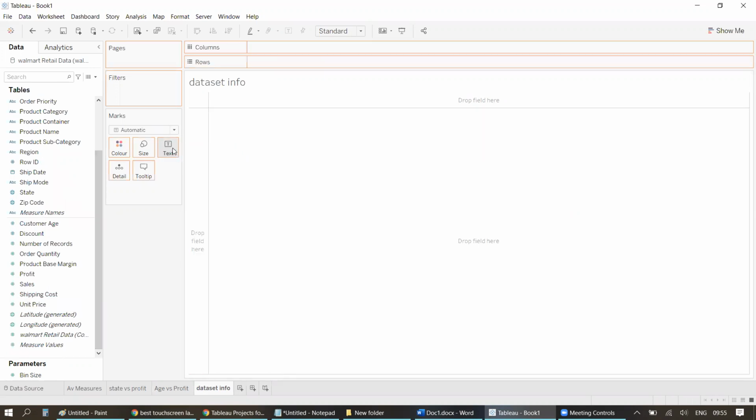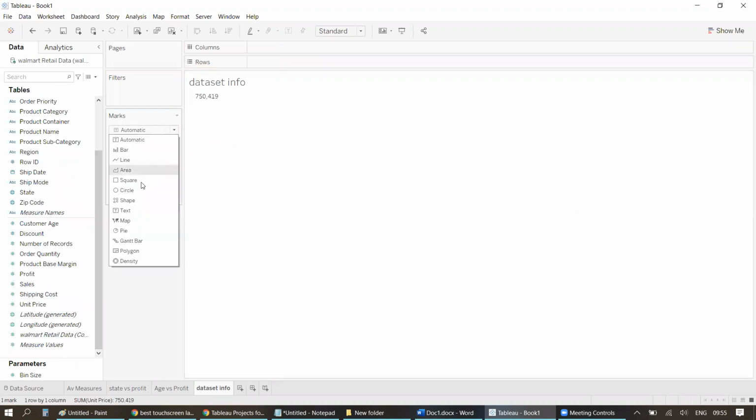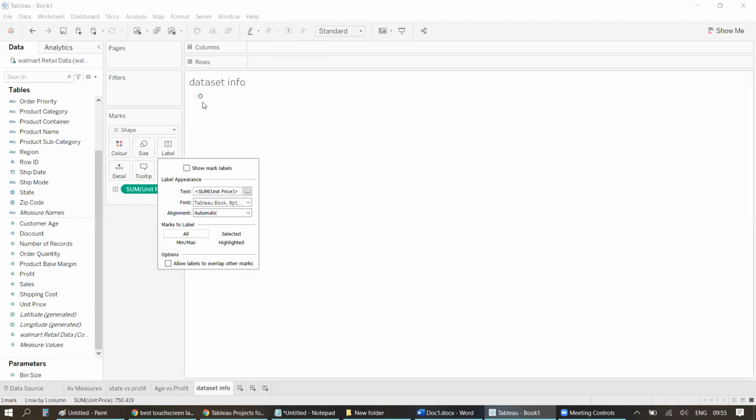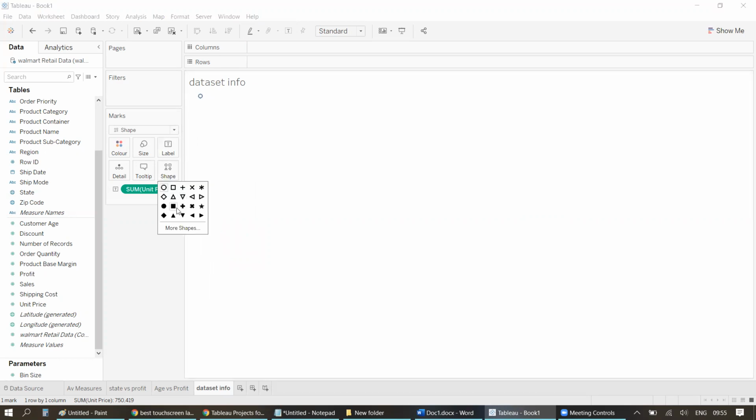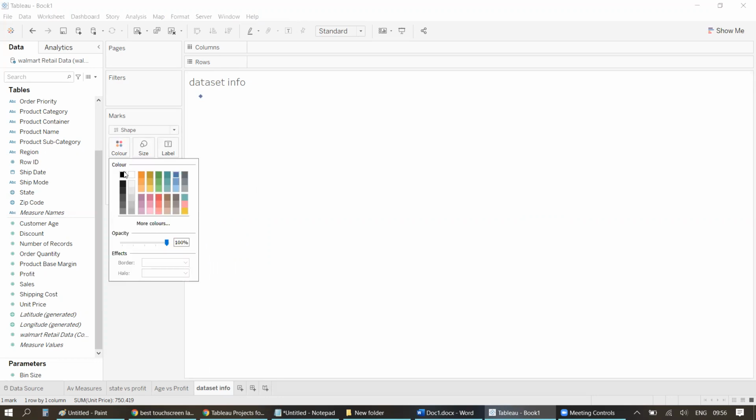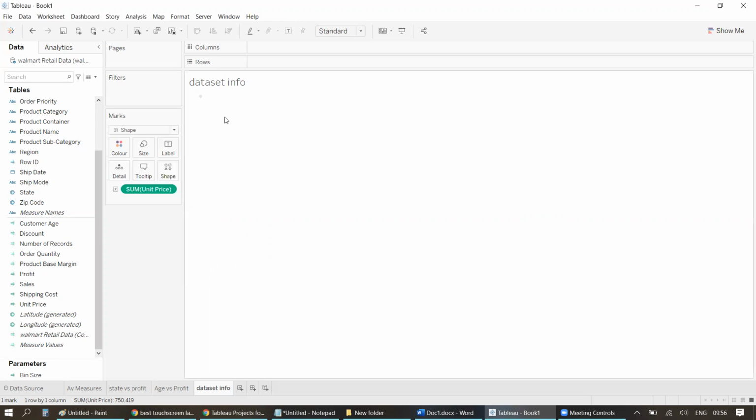Let's say this is something I'm using. I'll change the automatic to shape, right? And I'll remove labels so that I will only have this shape. Let's change the shape to what you want. Let's say I want maybe this one. I'll change the color to maybe this one, or maybe this one.